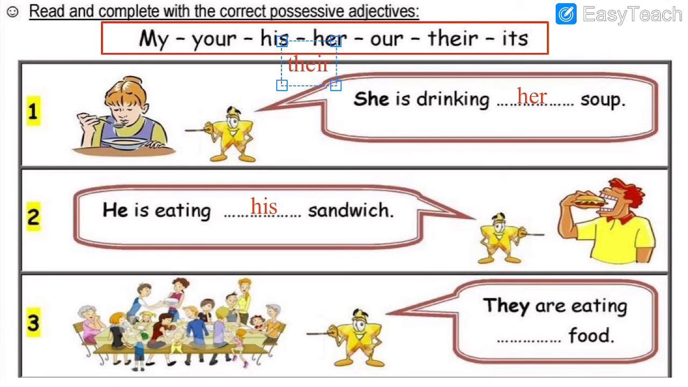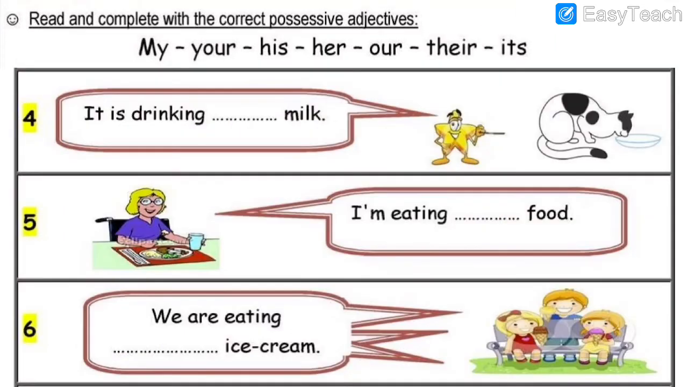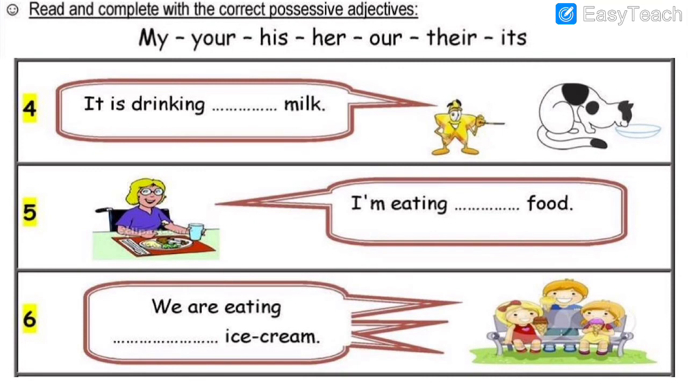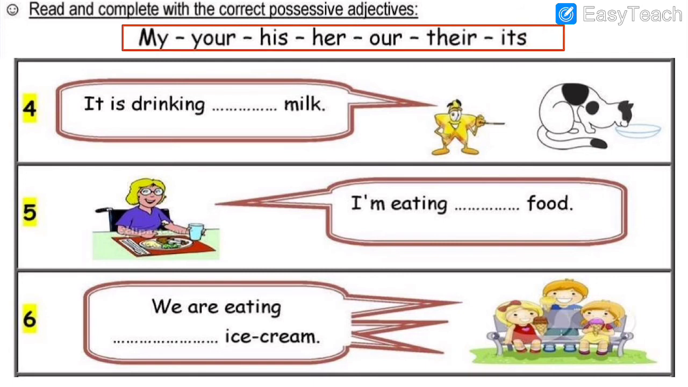T-H-E-I-R. There. And I'll put it in the blank over here. They are eating their food. So I hope you have written 1, 2 and 3. Then let's have a look. See, the options are same. I'll just highlight the options so that it is easy for you to find out the answer.